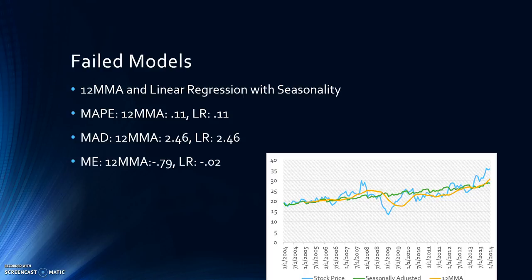The mean error for the 12-month moving average was -0.79, and for linear regression with seasonality was -0.02. So for the 12-month moving average, the -0.79 means that it is overshooting a decent amount, and the linear regression with seasonality is just overshooting a little bit.